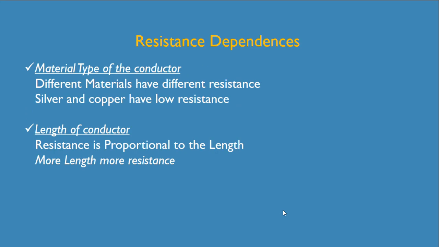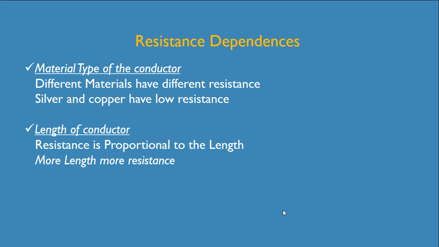Resistance of any conductor depends upon four things. First one is material type of the conductor. Different materials have different resistance. For example, silver and copper have low resistance.